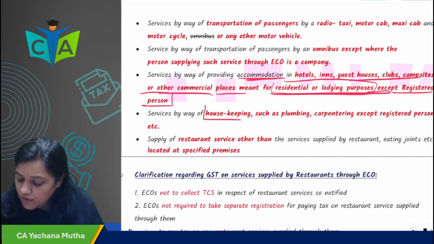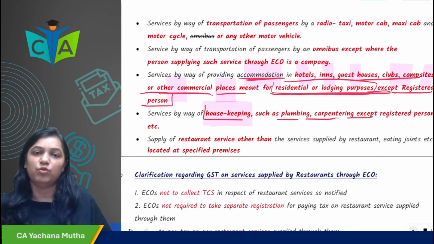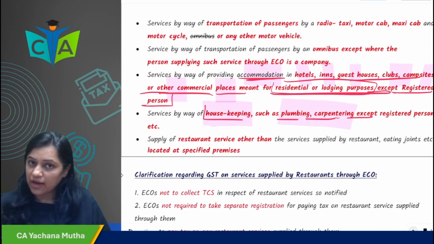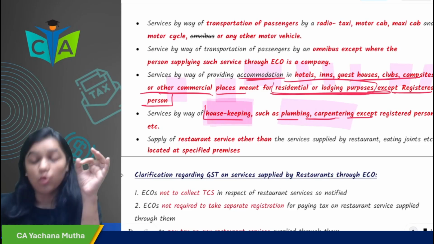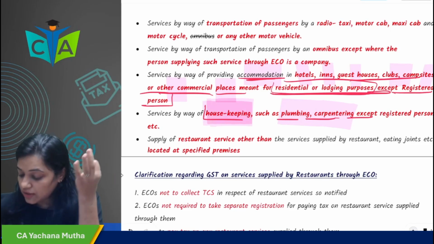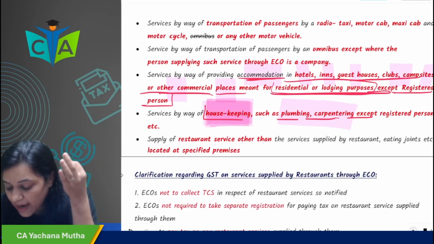Next, service of housekeeping. What is the service? Housekeeping, such as plumbing, carpentering. In this case, who will pay the tax? The tax would be discharged by ECO.